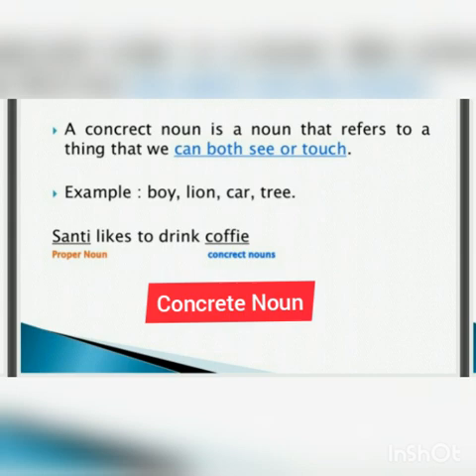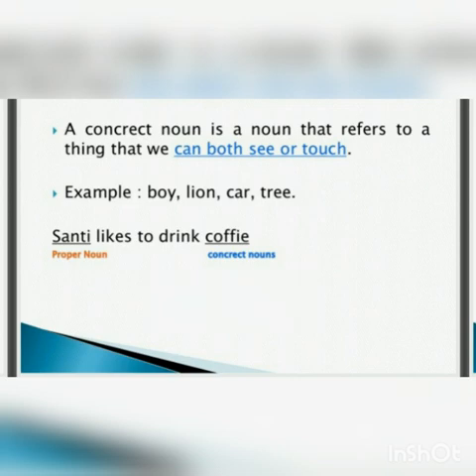Now let's talk about the concrete noun. A concrete noun is a noun that refers to a thing that we can both see or touch. For example, land, car, tree, etc.